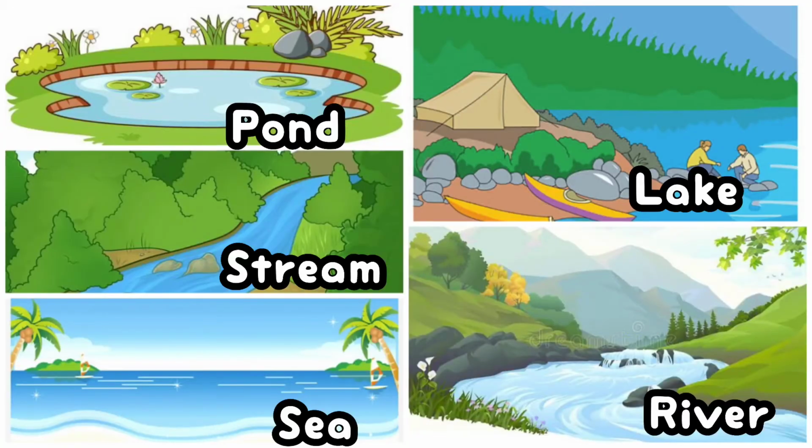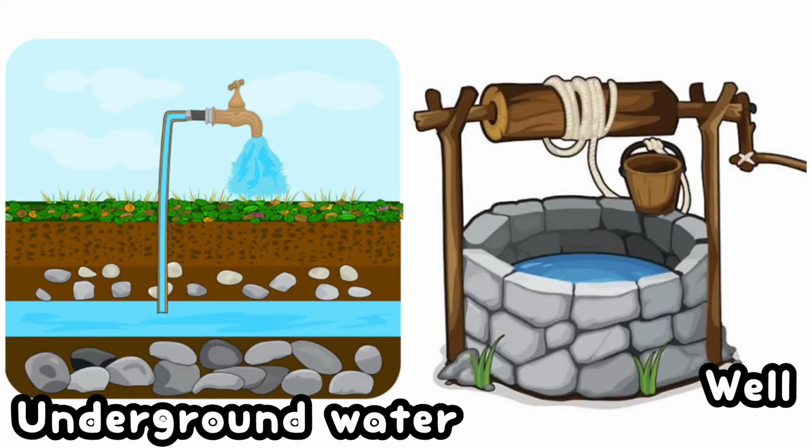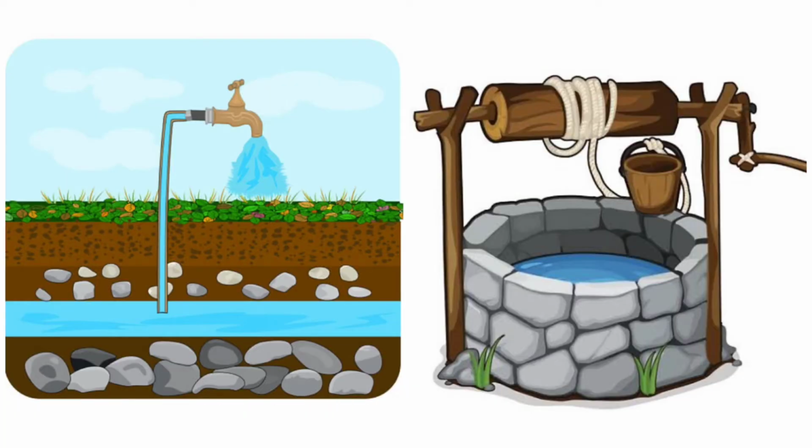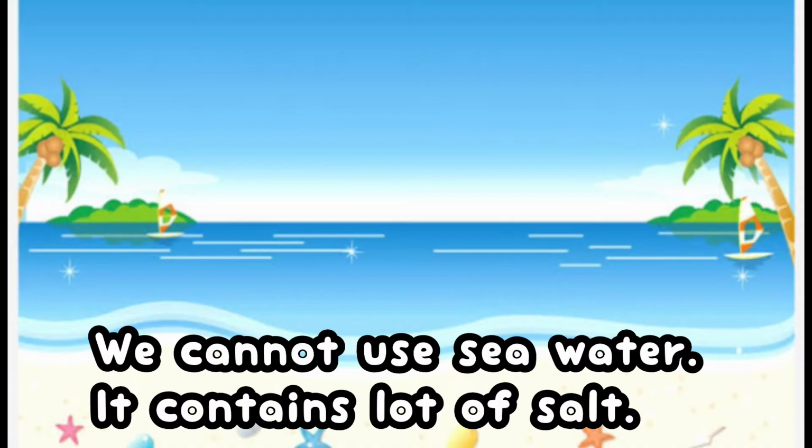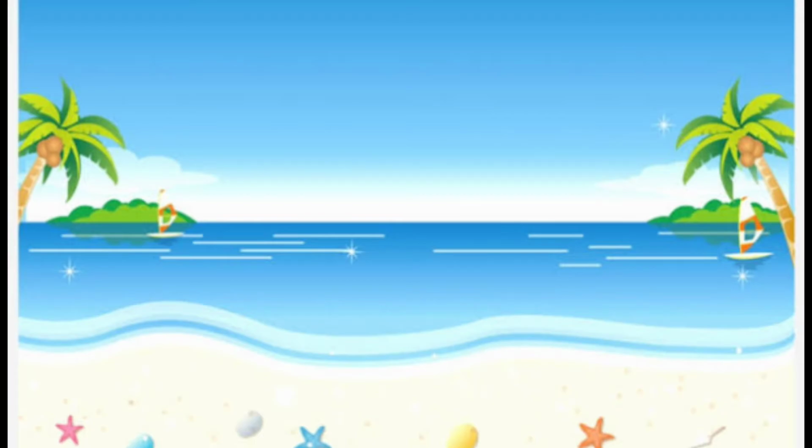When it rains, rainwater fills up ponds, lakes, streams, rivers, and seas. Some rainwater goes below the ground. We get this water by digging wells. We cannot use seawater. It contains a lot of salt.